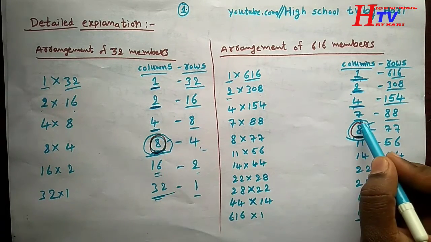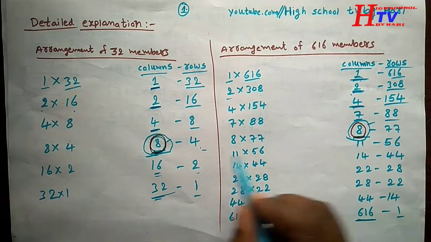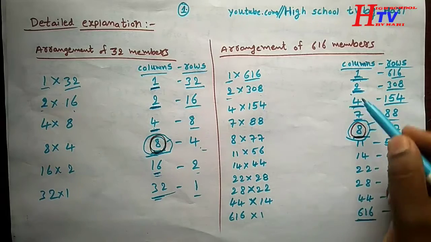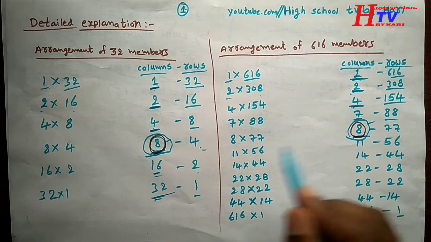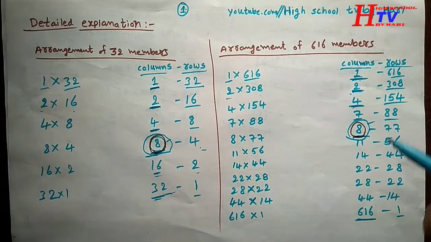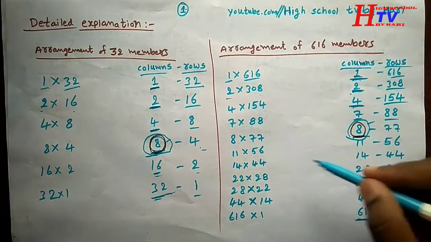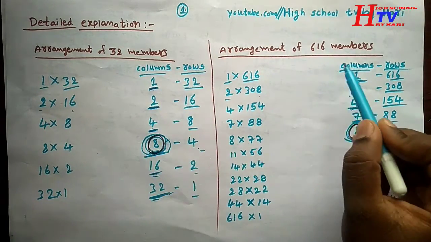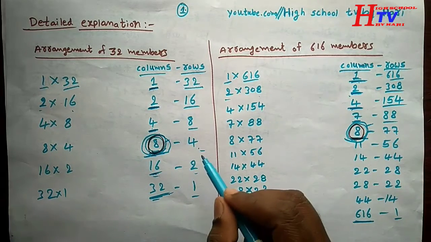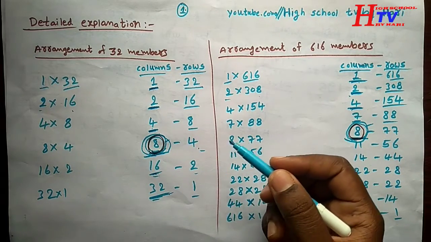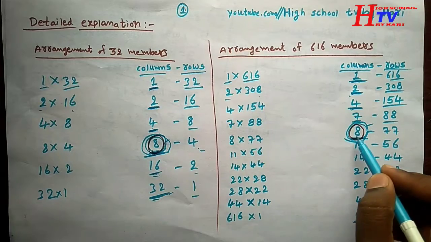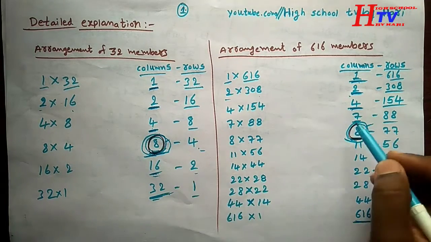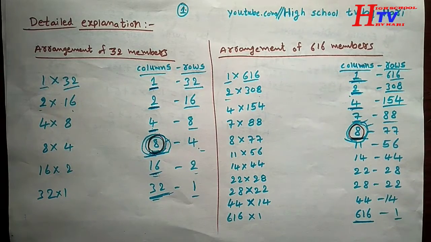Here 8, here 7, and what is the common? 8 columns. 16 we don't have here, and 32. We cannot arrange the 616 members in 32 columns. We can arrange the 32 members and 616 members in the same number of columns, and the maximum is 8. The common is 8 and the answer is 8.